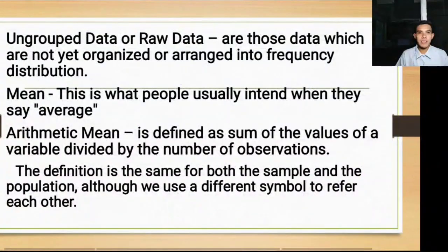So, pag sinabi kasi nating arithmetic mean, this is defined as the sum of values of a variable divided by the number of observations. The definition is the same for both sample and the population, although we use different symbols to refer to each. So they only differ in symbol, but the process again is the same.